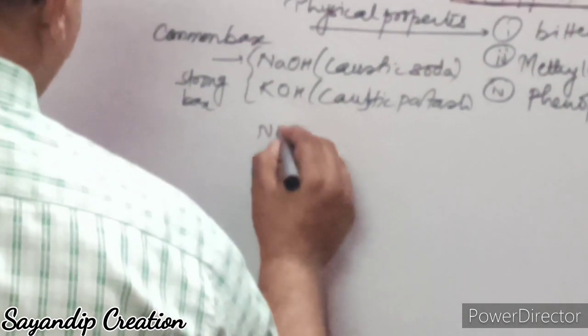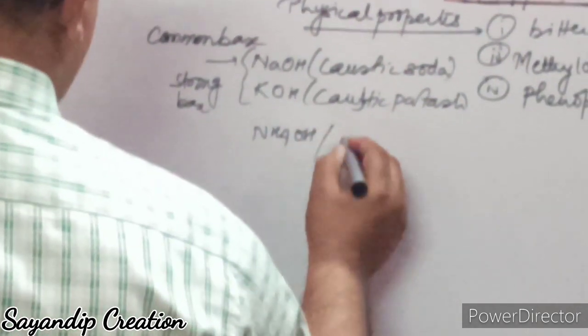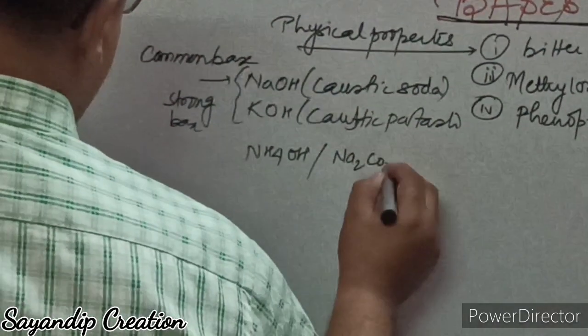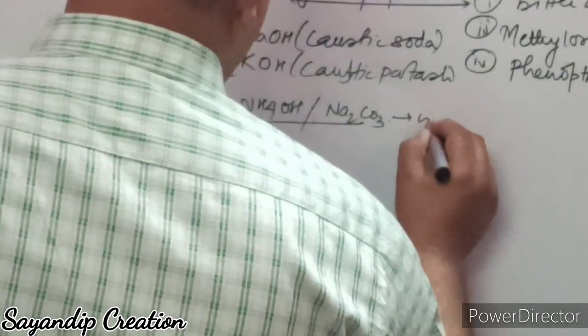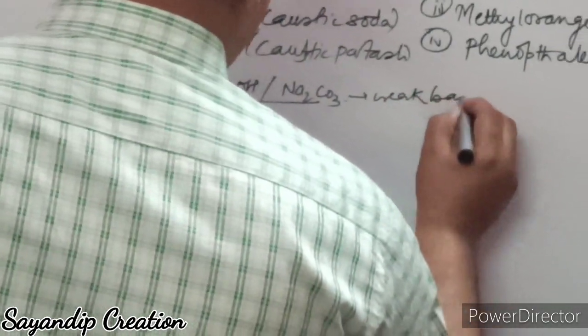Now ammonium hydroxide, NH4OH, or sodium carbonate, these are all weak bases. Fine. The chemical properties.